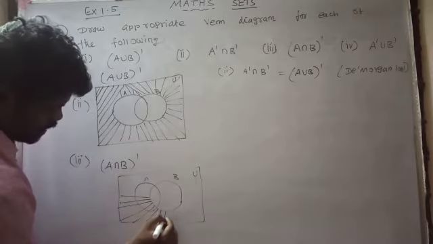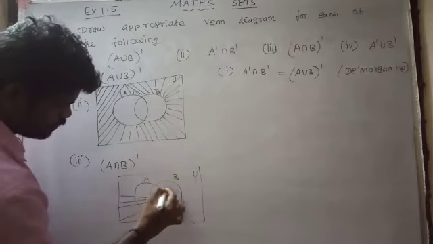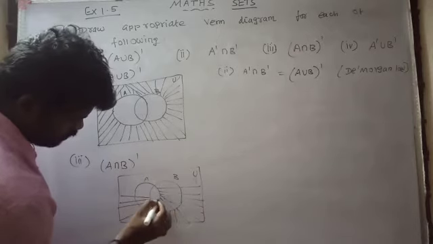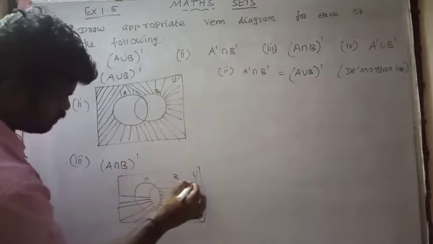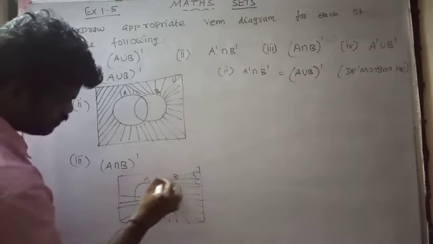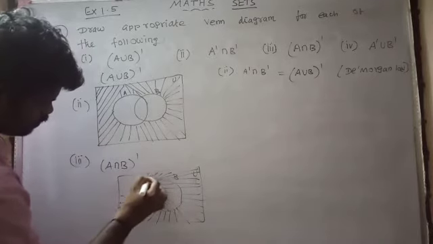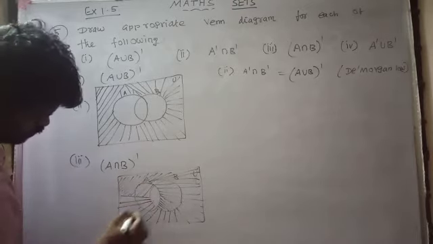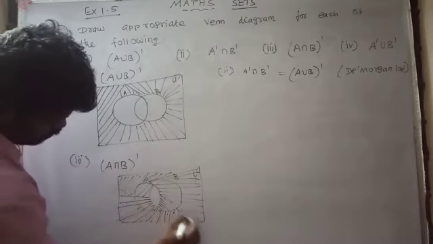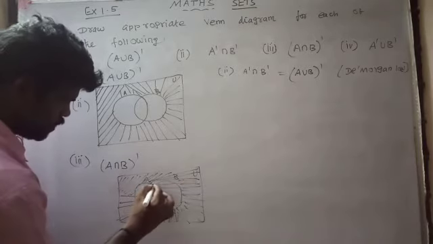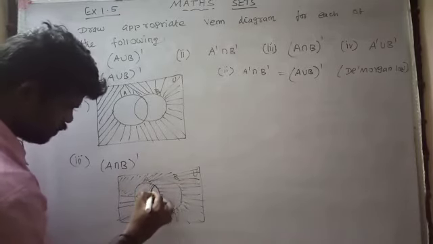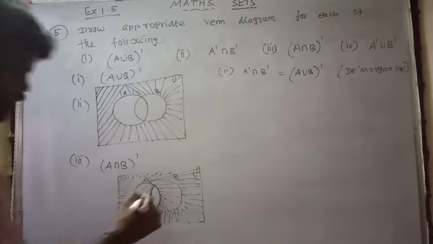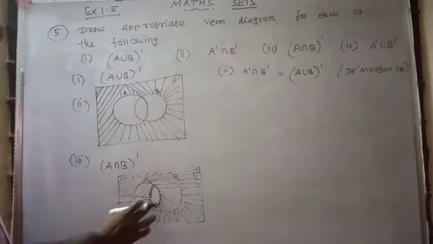We remove the A ∩ B. Except this region only. This is the (A ∩ B)'. Okay.